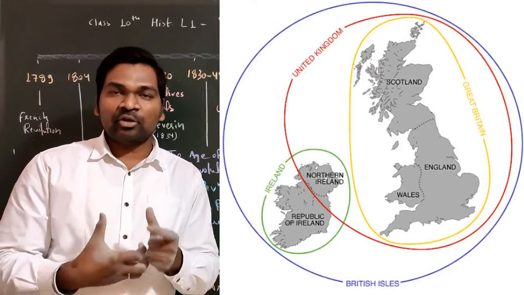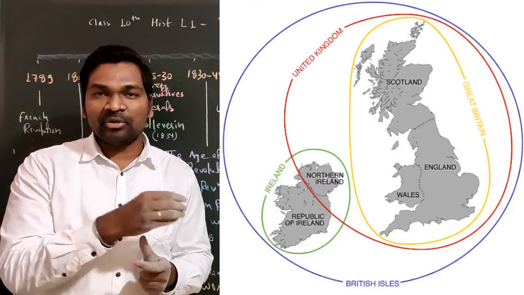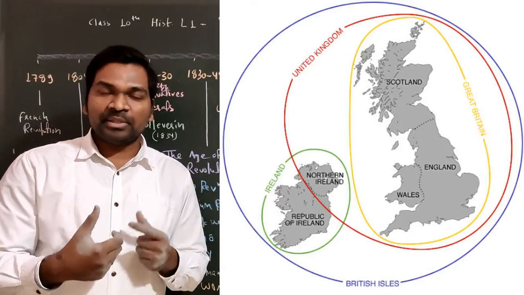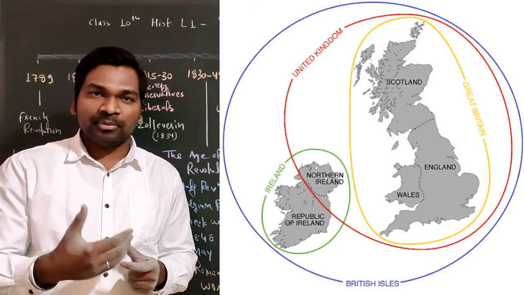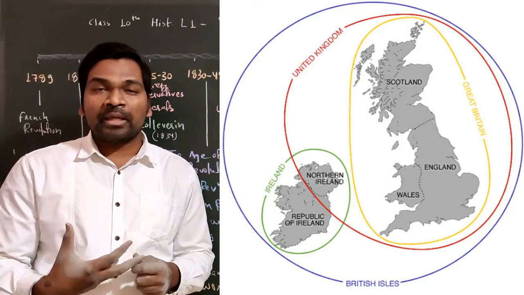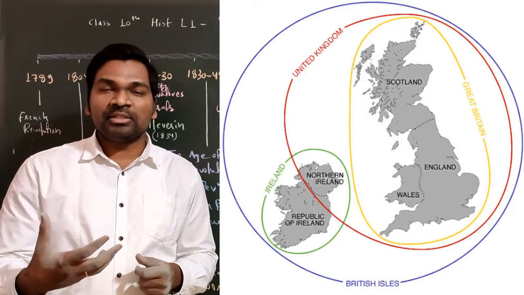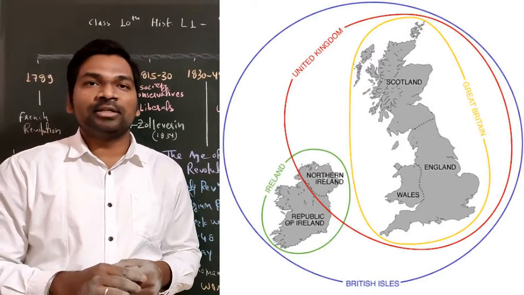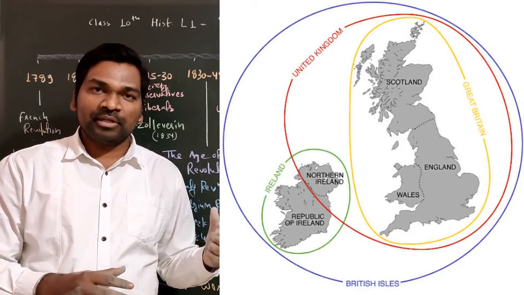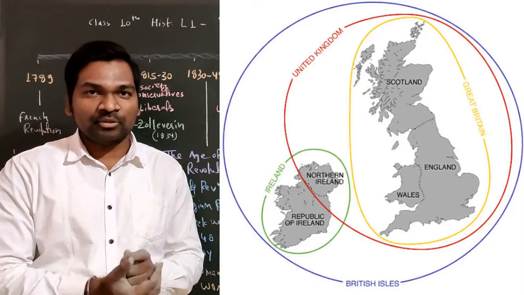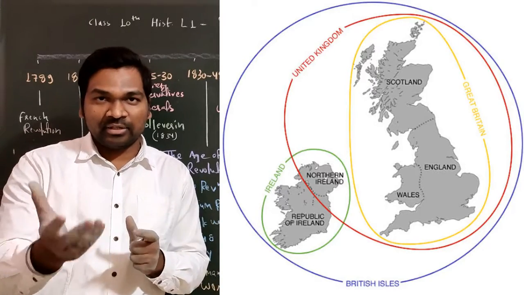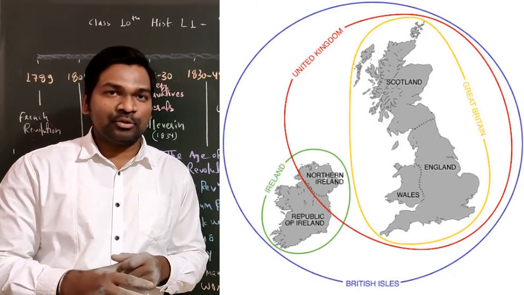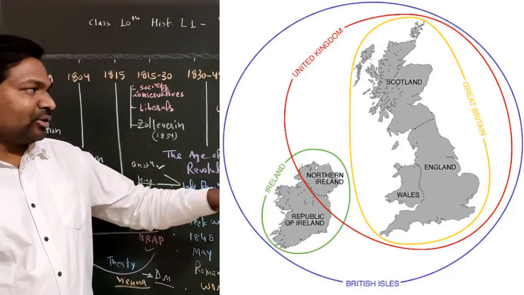The British Isles is a kind of island where all these four ethnic communities live. England people speak English, Ireland people speak the Irish language, and Scotland people speak Scottish Gaelic, basically. And the Welsh people are known as Welsh people.